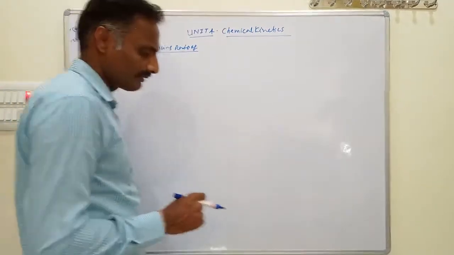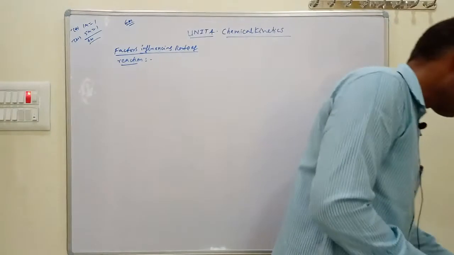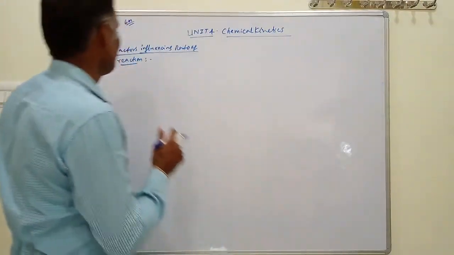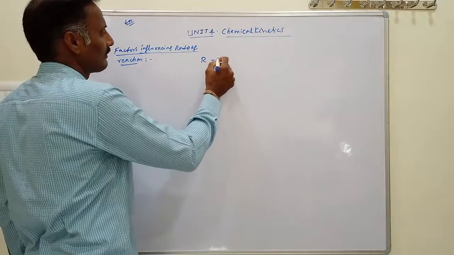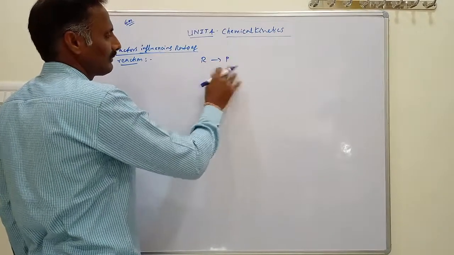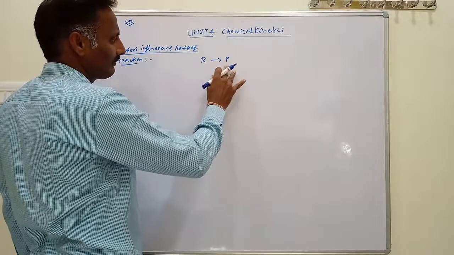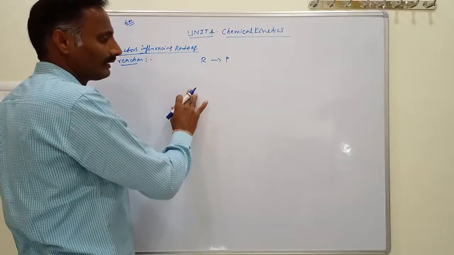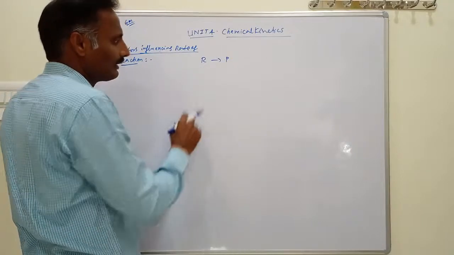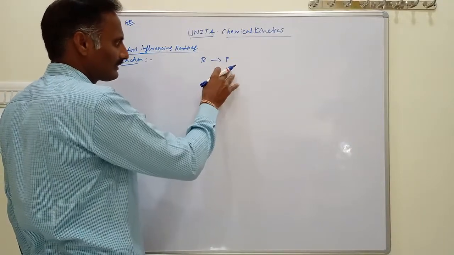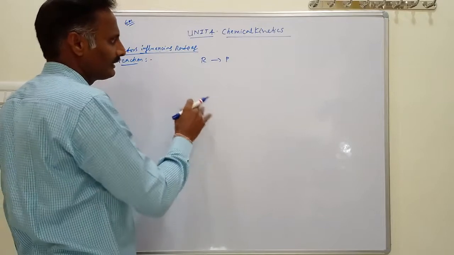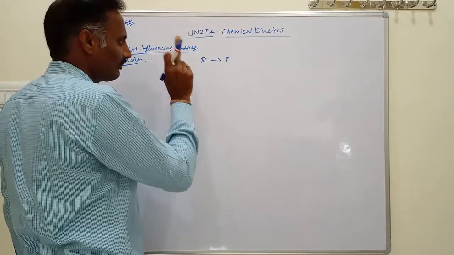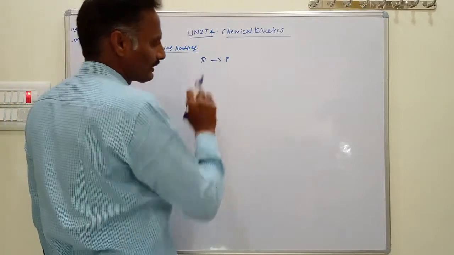The rate of a chemical reaction at a given temperature depends upon the concentration of one or more reactants and products. As the concentration of reactant or product changes, the rate also changes.